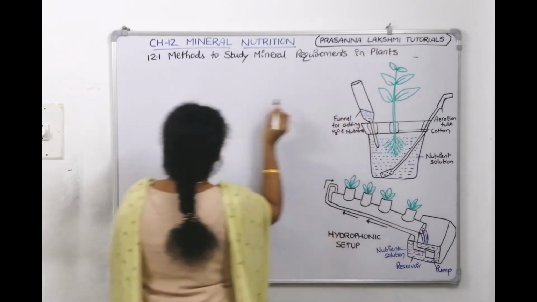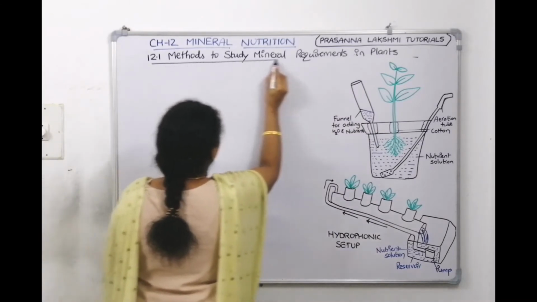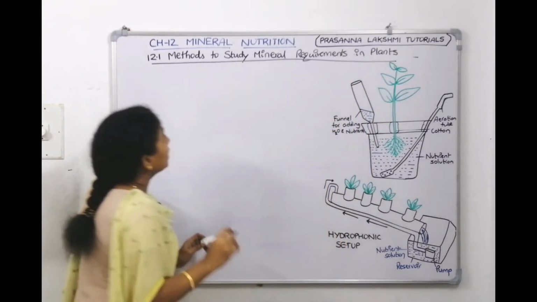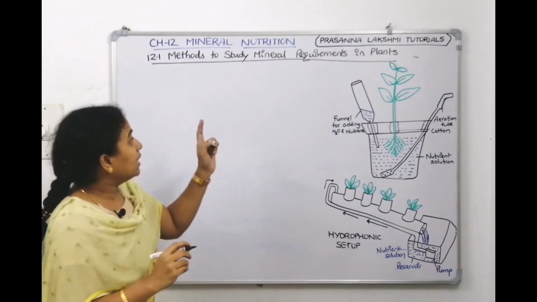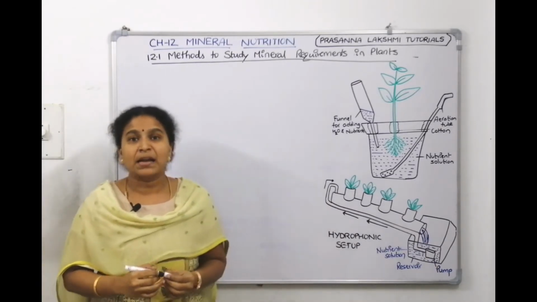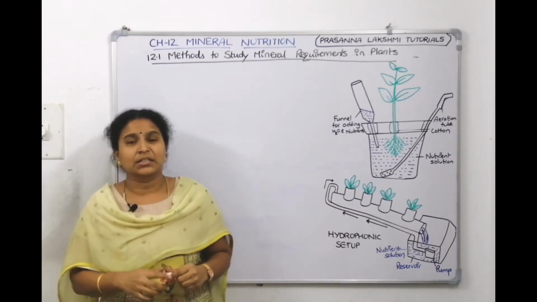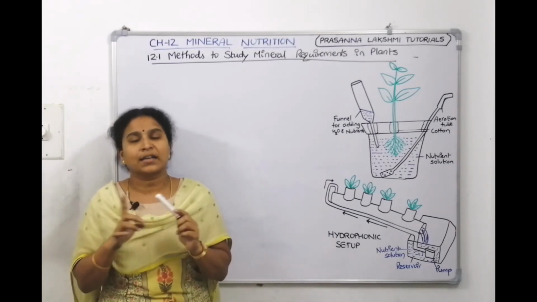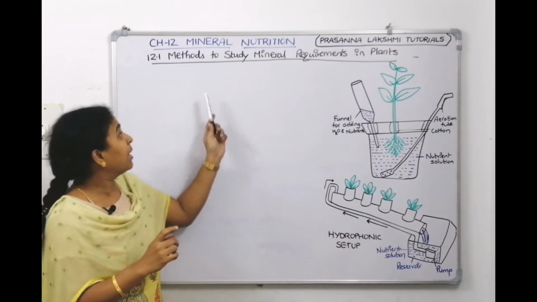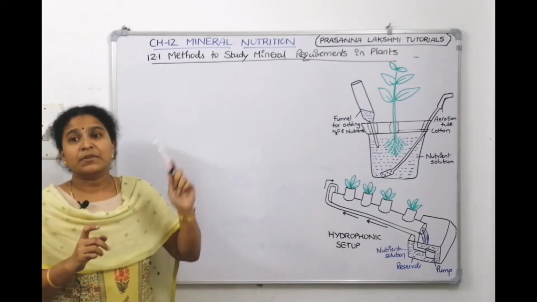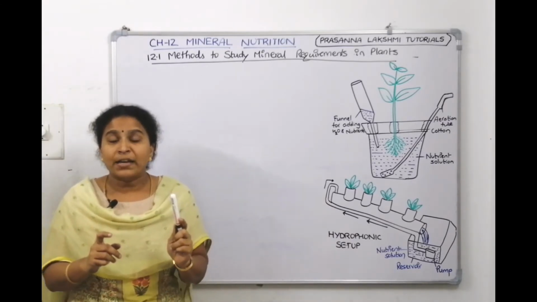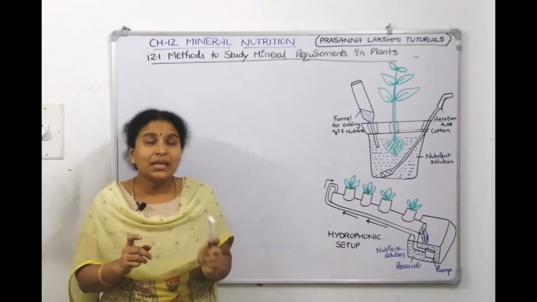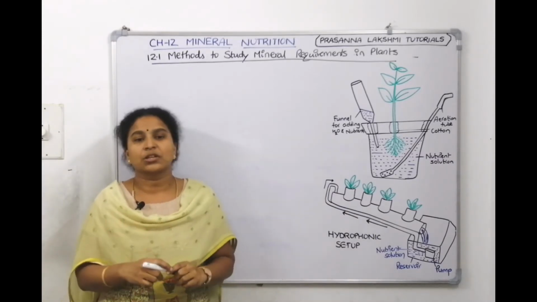So this is our first topic in NCERT, methods to study mineral requirements in plants. What are the methods through which we came to know that these are the minerals which are required for the plant? Understood the side heading? What are the methods which scientists have employed to find out that plants require these minerals for their nutrition, right?